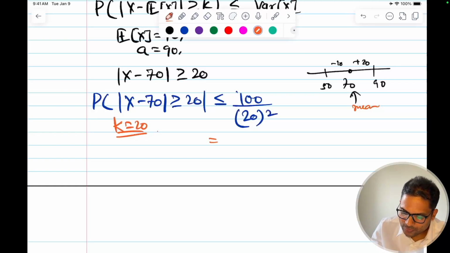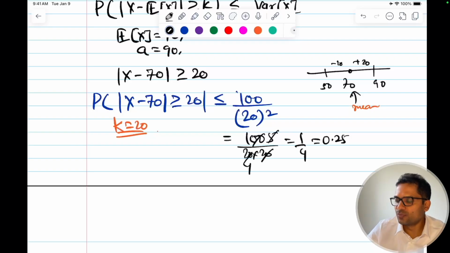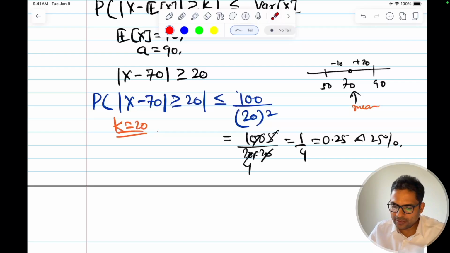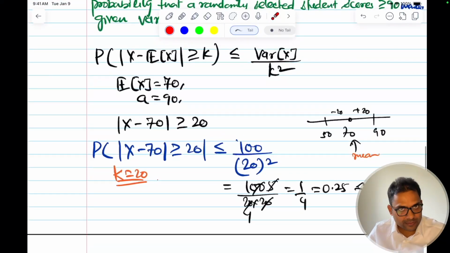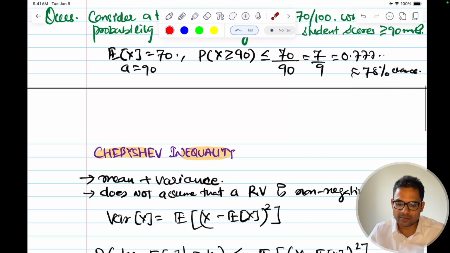This will be equal to 100 by 20 times 20, which is 1 by 4, equal to 0.25, approximately 25%. Now you see here, I'm getting that the probability of finding someone who has scored 90 marks or greater is 25% using Chebyshev inequality, and we got 78% here.